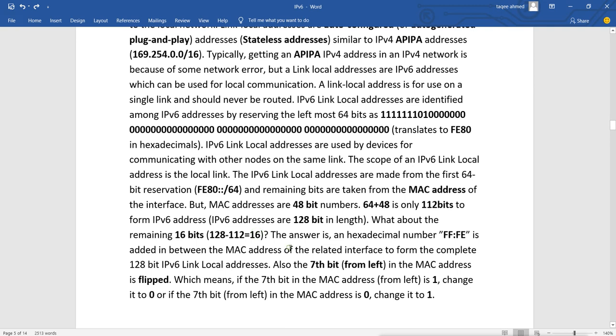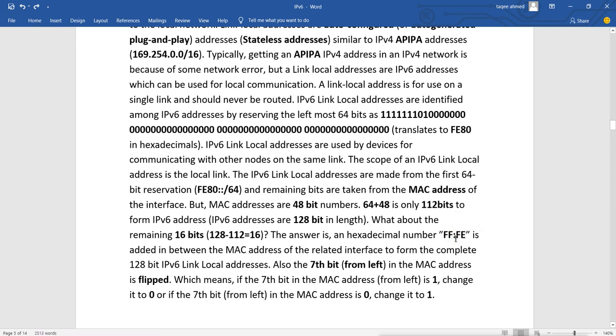So the answer is a hexadecimal number. This is the constant number. In each link local address, this is the constant number fixed by the IANA. So this number will always be added into the host part of the link local address. So the 64-bit host part of the link local address is a combination of the 48-bit MAC address and the 16-bit of this constant value.